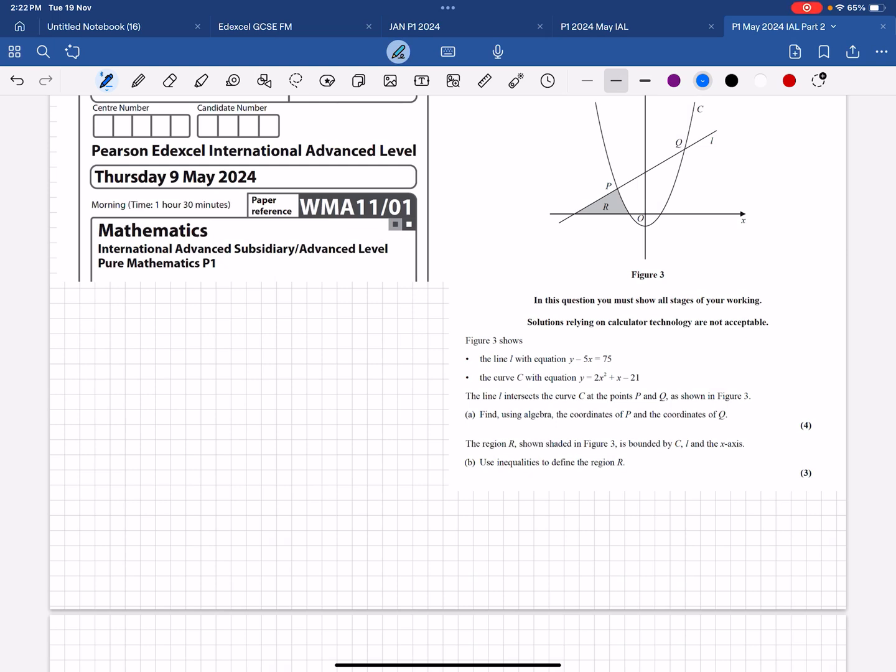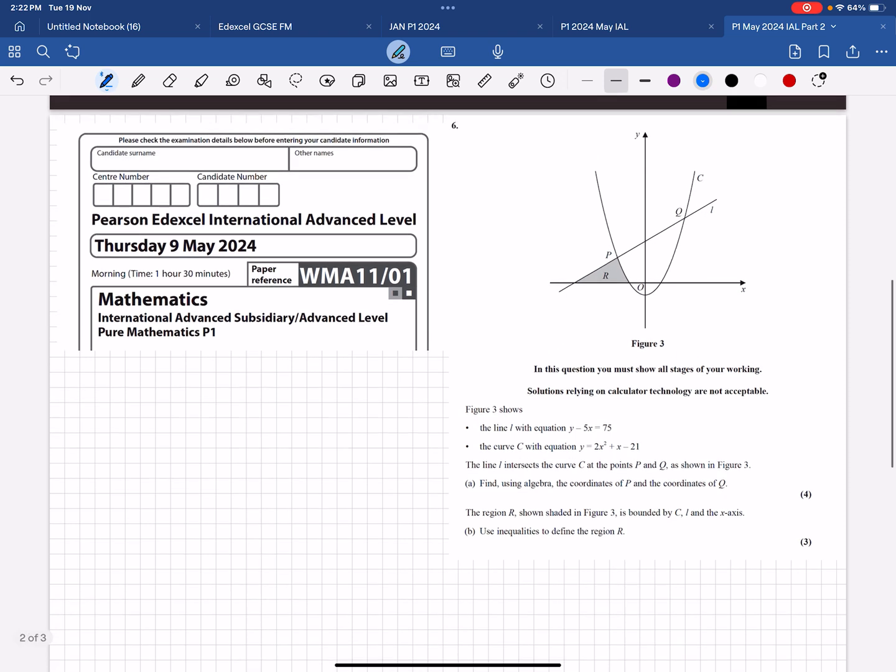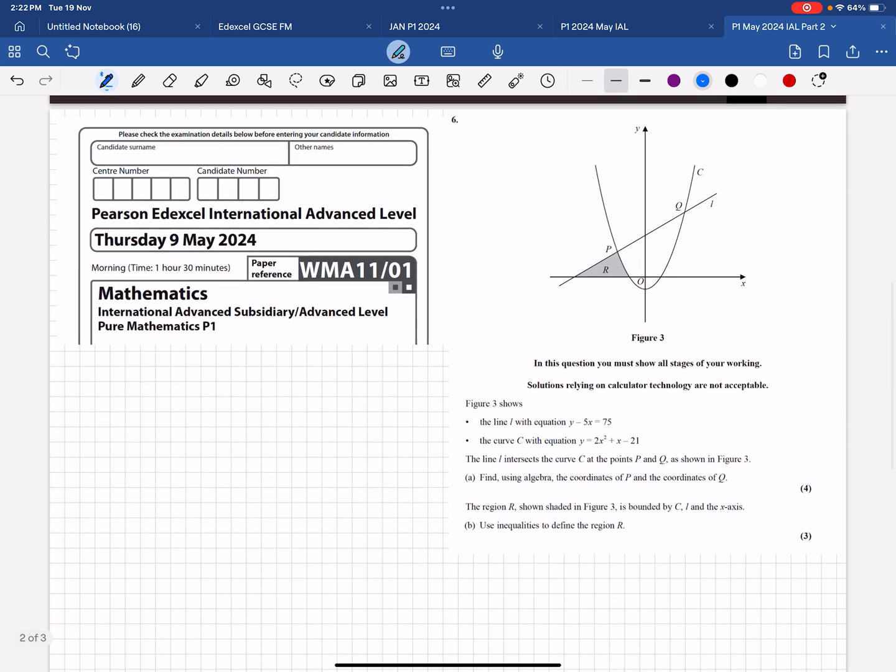This is part 2. So, May 2024 IAL P1 paper, and this is question number 6. This question is about an inequality, with one line and one curve given, and you have to find the point of intersection, because the line L equation is given already, the curve equation is given, and L intersects the curve C at two different points, and you have to find the coordinates.